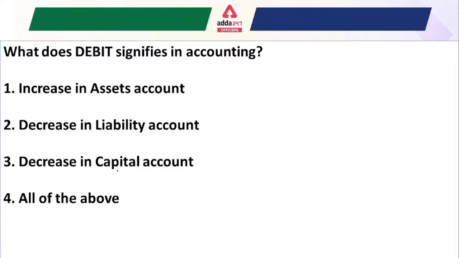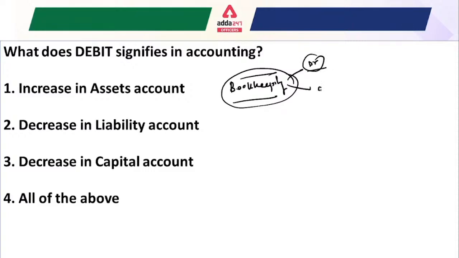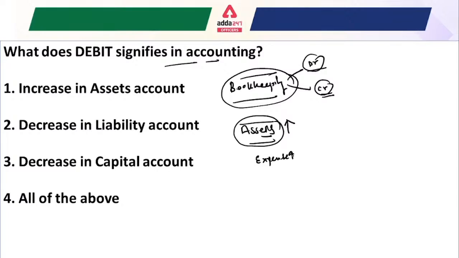Whenever we are talking about bookkeeping, we use debit and credit, and every debit entry has its credit entry. So what does debit signify in accounting? Debit signifies an increase in assets. What we understand by debit in accounting is an increase in an asset, an increase in expenses, and an increase in the owner's drawing. Owner's drawing we understand as his personal use.